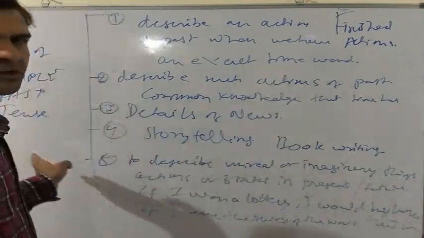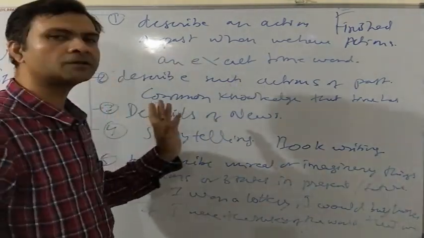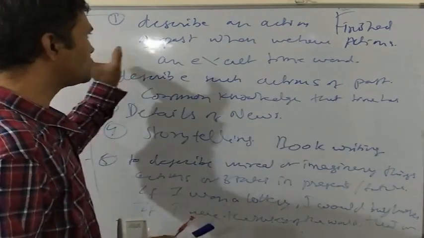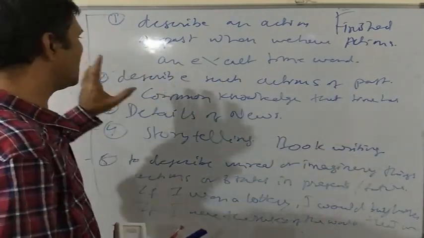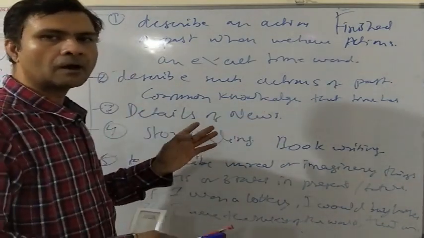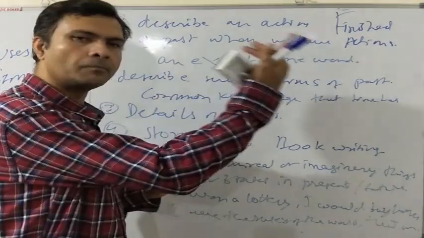So these are the uses of simple past tense. We use simple past tense to describe an action of past with time period. If we know the exact time period when an action happened, we can use simple past tense to describe it. We can also use simple past tense to describe such actions of past about which it is a common knowledge that they have happened in the past.